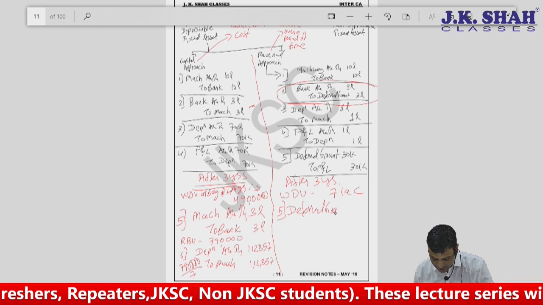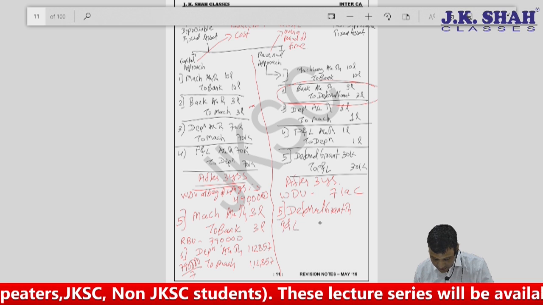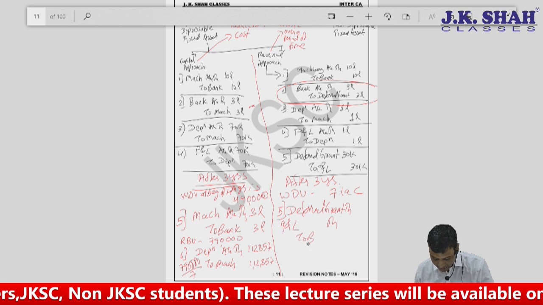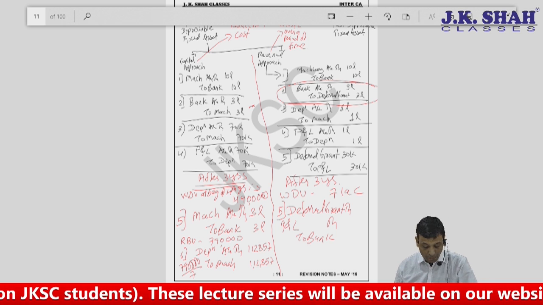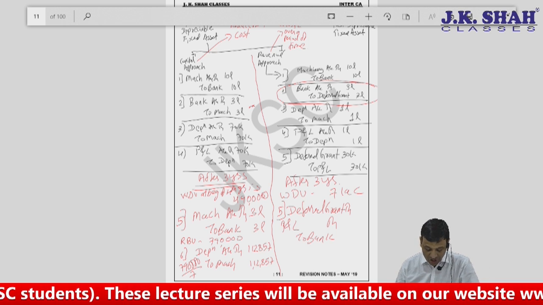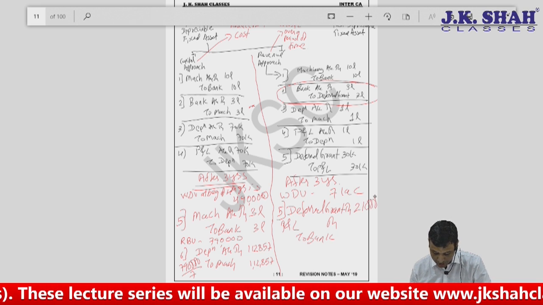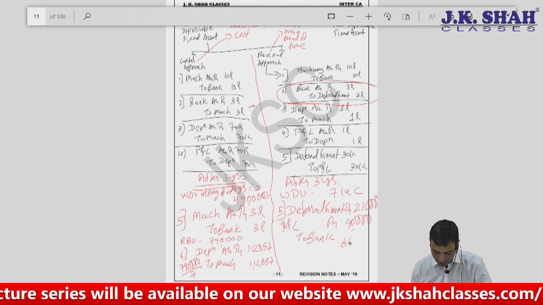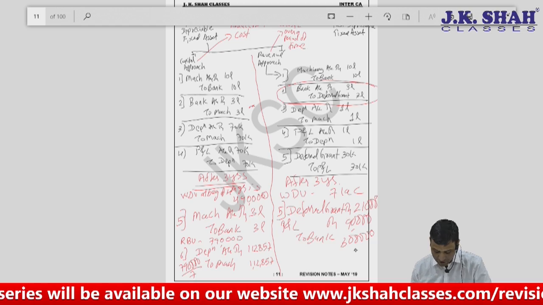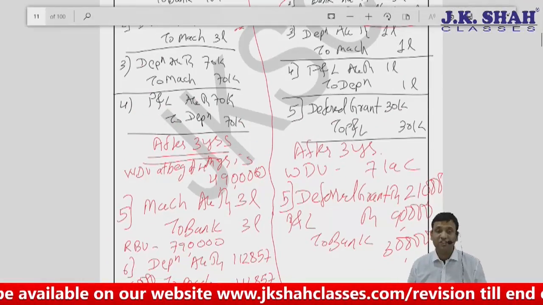deferred grant debit, P&L debit to bank. Why deferred grant debit? It goes away from me. But now it will not be 3 lakhs, it will be 2 lakh 10,000. Now the question arises, sir, how did you arrive at 2 lakh 10,000? The reason is simple. What was my deferred grant amount? My deferred grant was 3 lakhs.